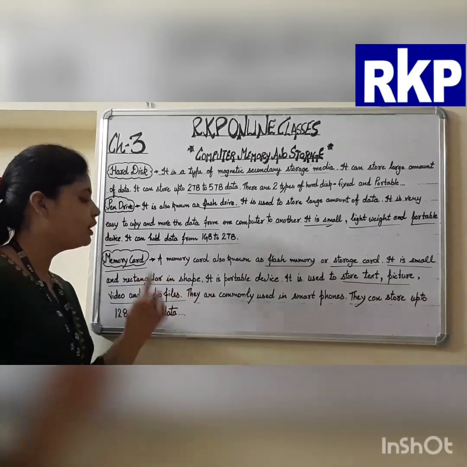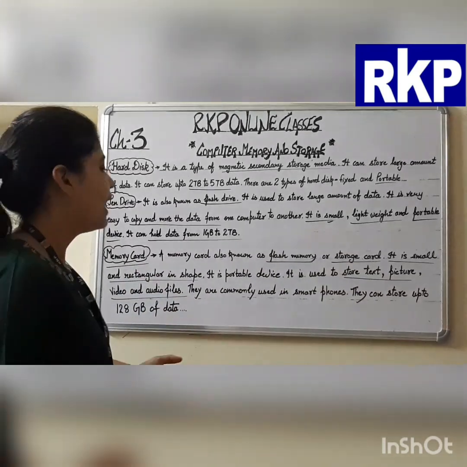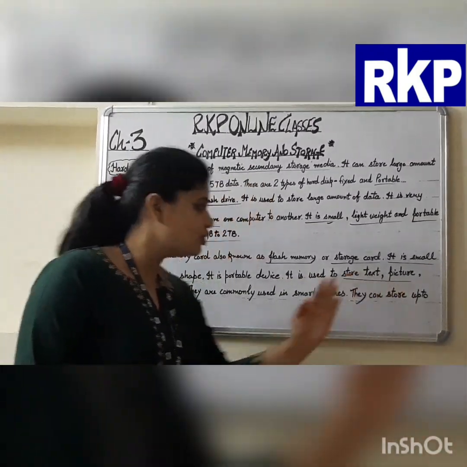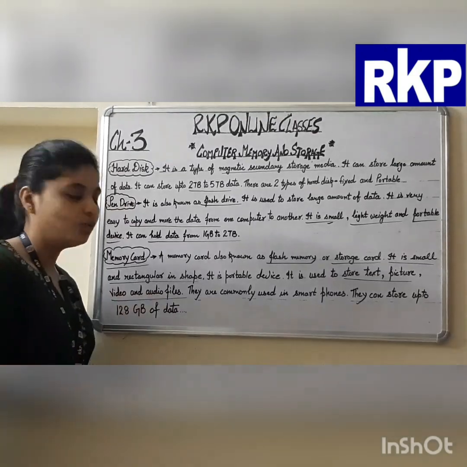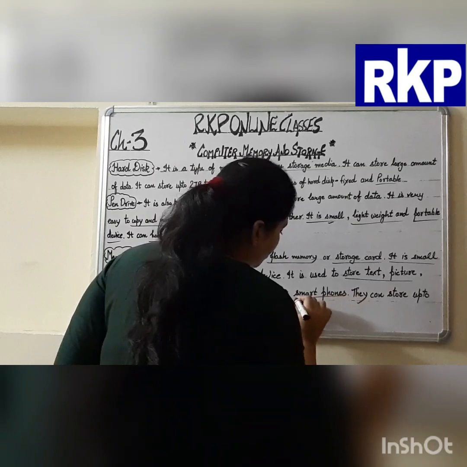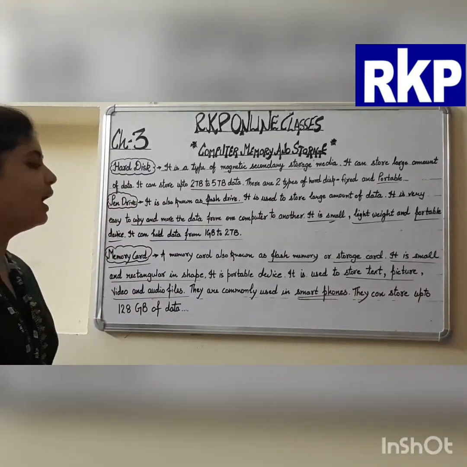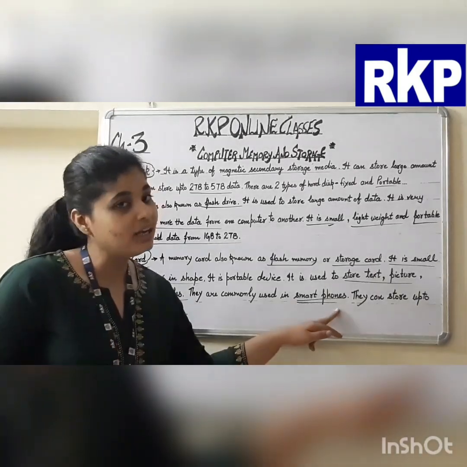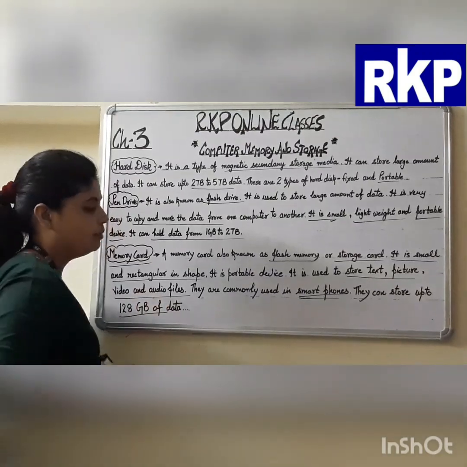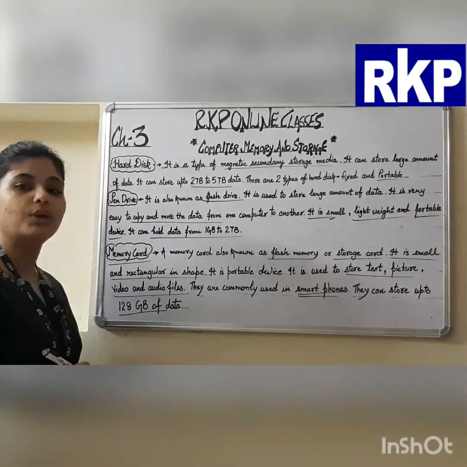What is the function of a memory card? As a secondary storage device, it is used to store information in the form of text, pictures, videos and audio files. They are commonly used in smartphones and digital cameras. And what is the storage capacity of this memory card? They can hold data up to 128 GB.